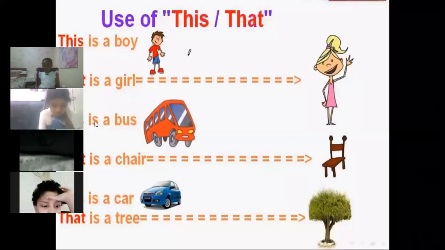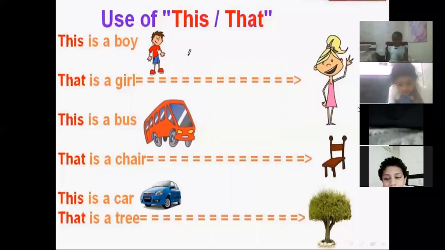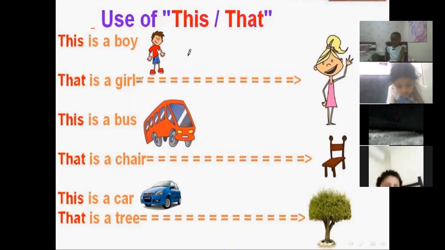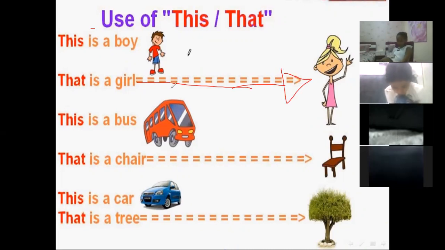So look at here. If the boy is near to us or close to us, we will say this is a boy. If the girl is very far or far away, we will say that is a girl. We will not say this, no, we will say that. The bus is beside us.